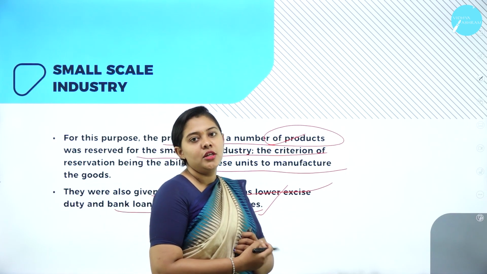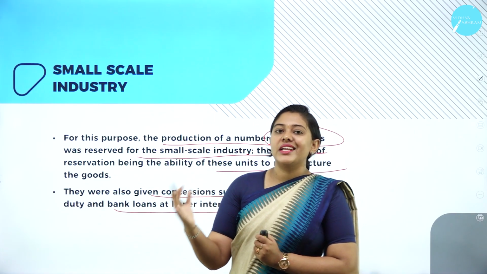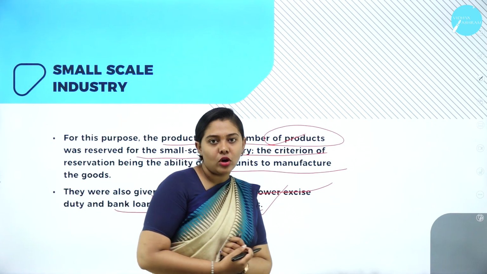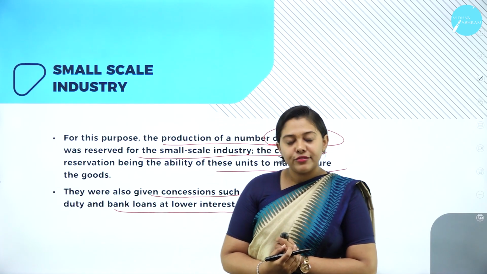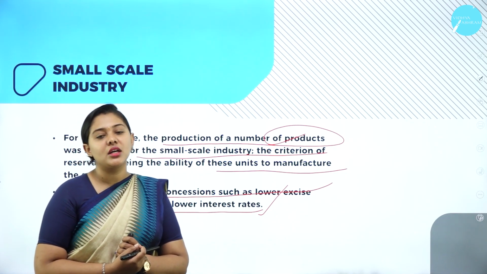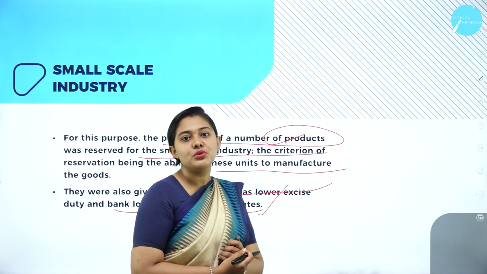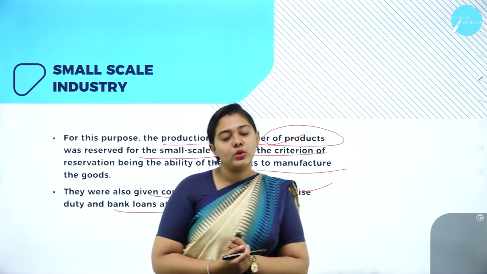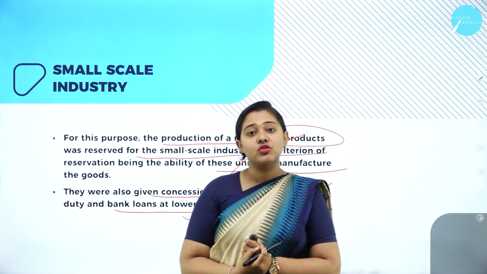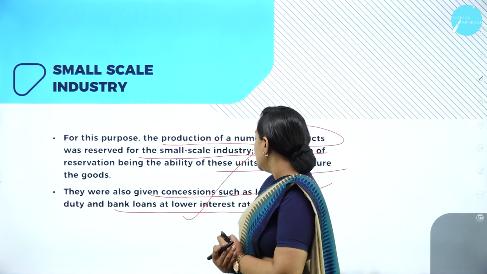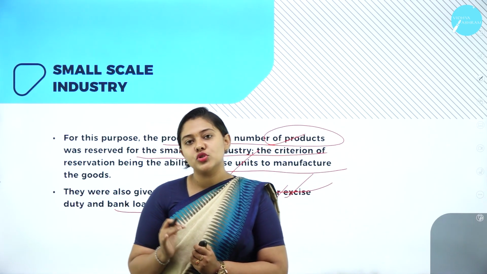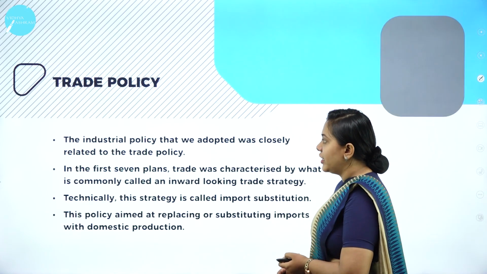Now we have SIDBI. In the upcoming classes, we'll discuss the institutions which are contributing to economic development. SIDBI, then we have NABARD. All these are different financial institutions set up by our government and by private institutions to develop the rural people and to develop our economy. So the banks provided very low interest rate loans, and the excise duty was also less. Excise duty means tax rate was also very low for small scale industries.